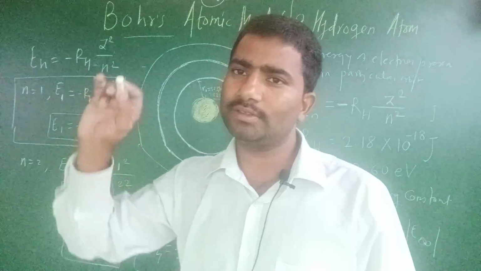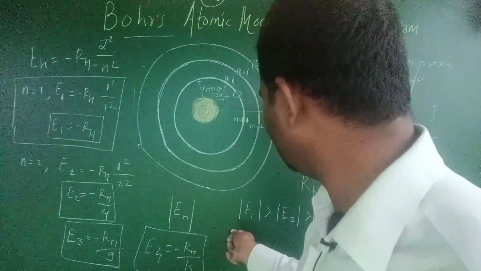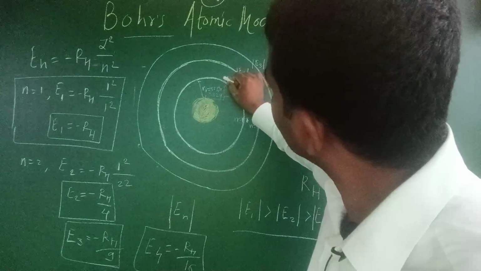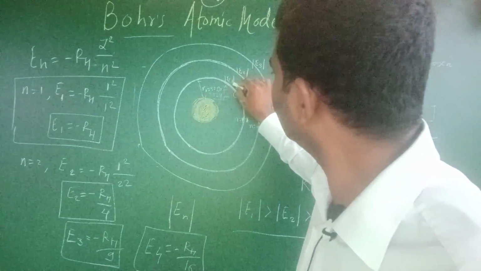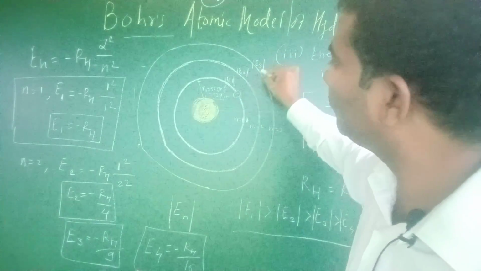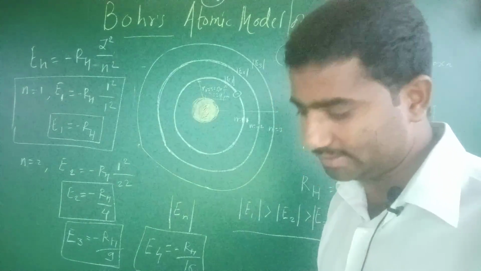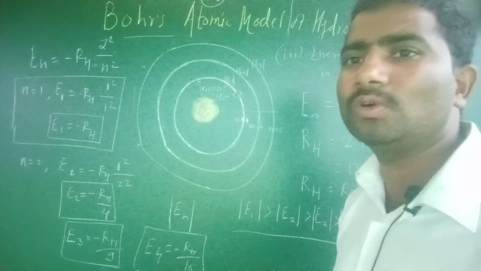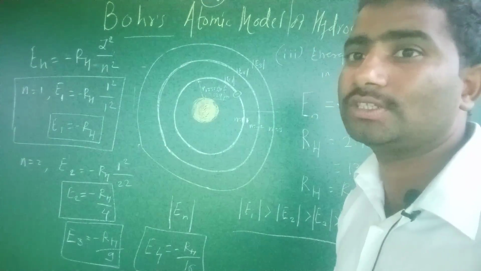In that case, the electron has zero energy. For the first principal quantum number there is the highest energy. With increasing principal quantum number, energy decreases, and at infinity there is no stationary state.